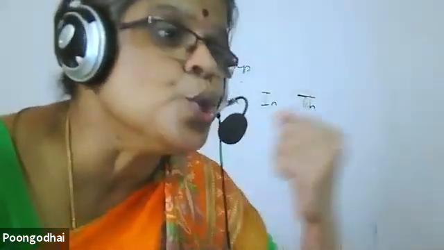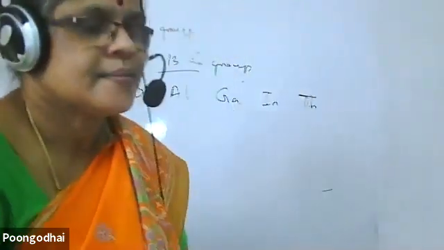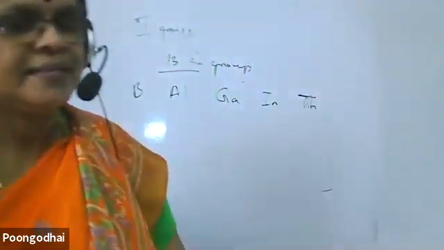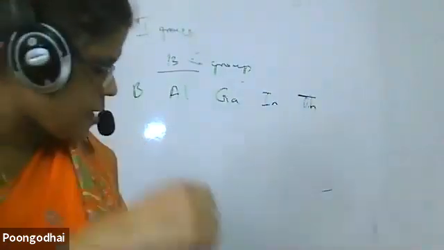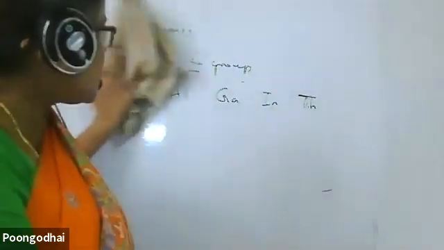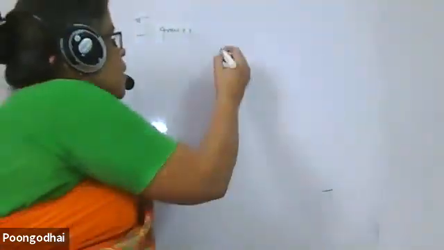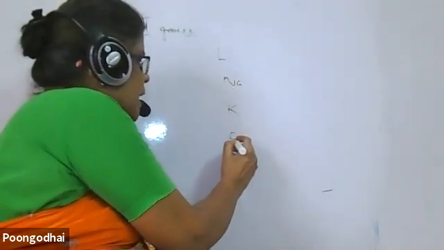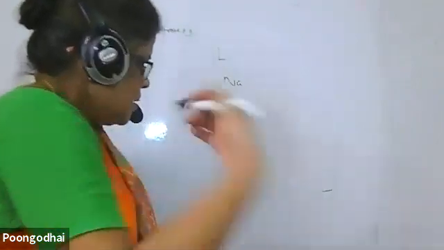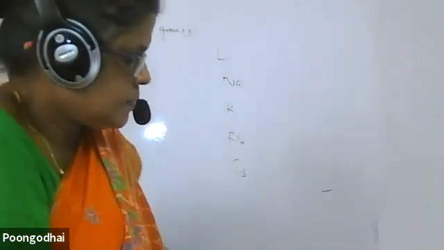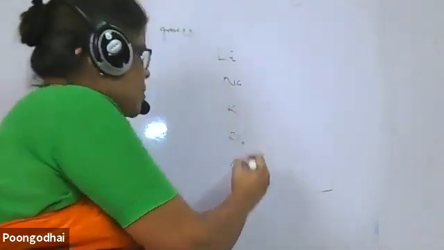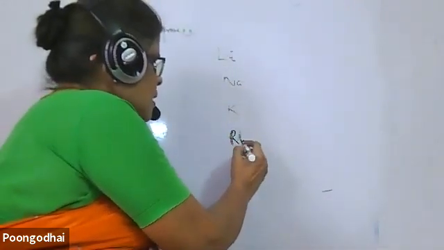So the tendency to lose electron increases. Metallic character increases. Got it or not? When I talk about the first group, I'm taking lithium, sodium, potassium, rubidium, cesium.